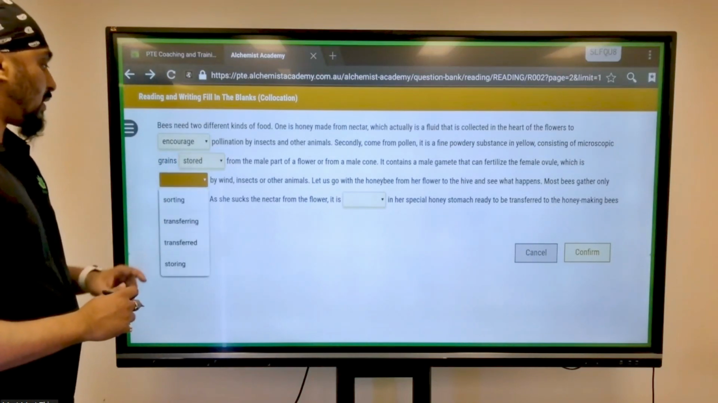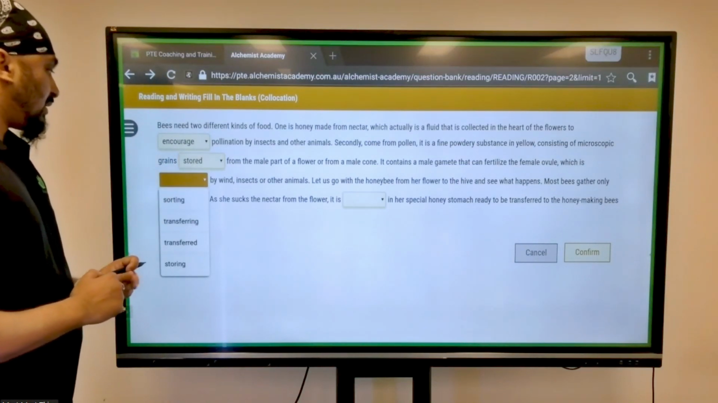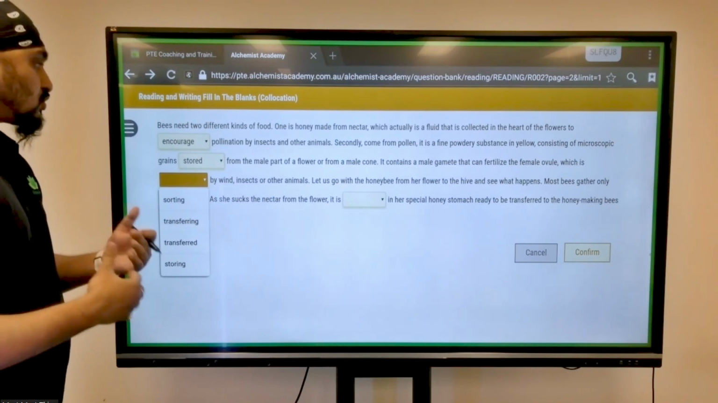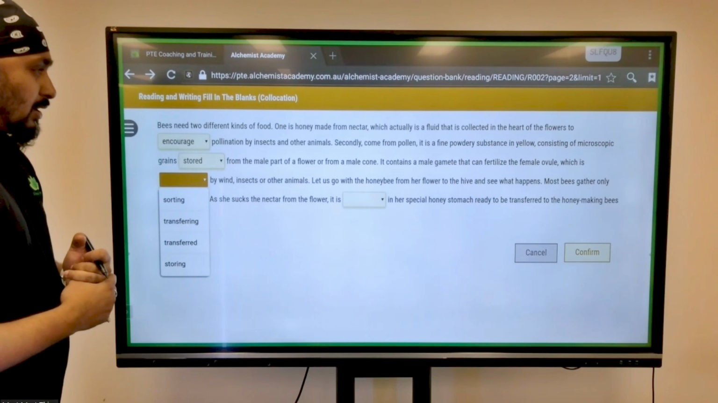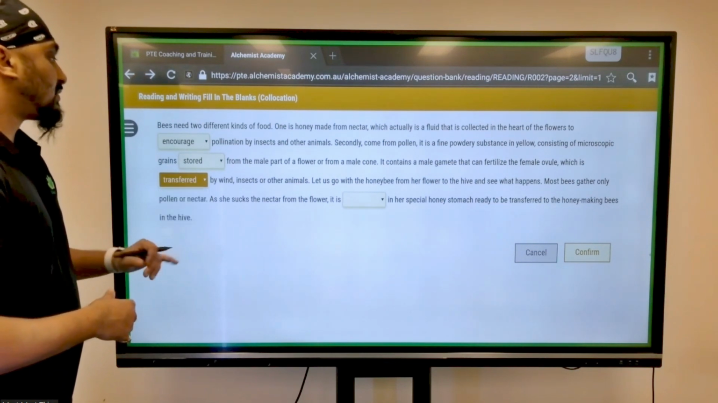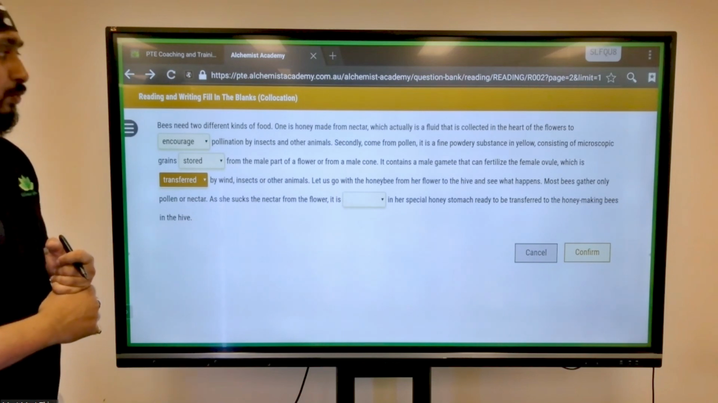Is dashed by wind. Is "storing" by wind? We can't say that. "Transferring"? No, we are not transferring by wind. If I was you, probably I would go with the word which is "transferred" by the wind.